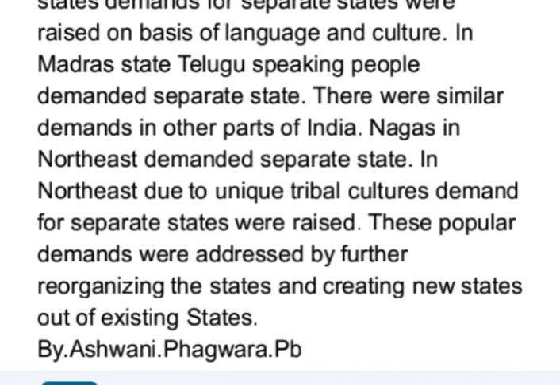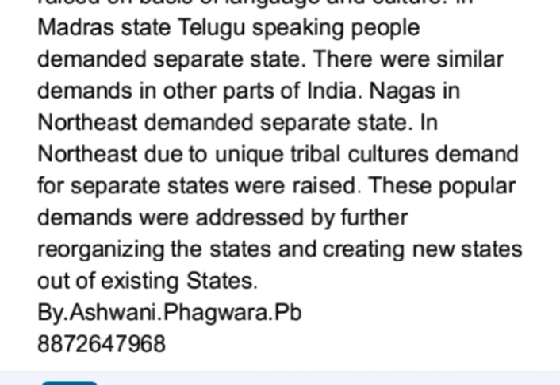Nagas in the northeast demanded a separate state. In the northeast, due to unique tribal cultures, demands for separate states were raised. These popular demands were addressed by further reorganizing the states and creating new states out of existing states.